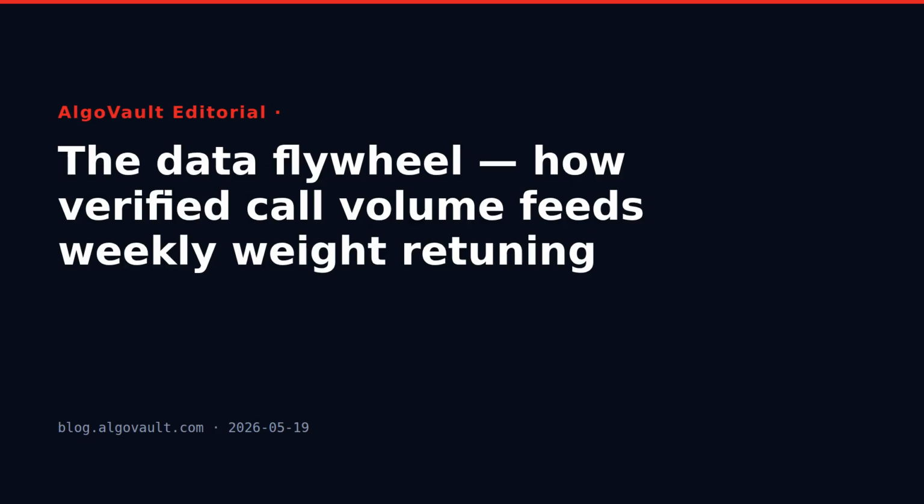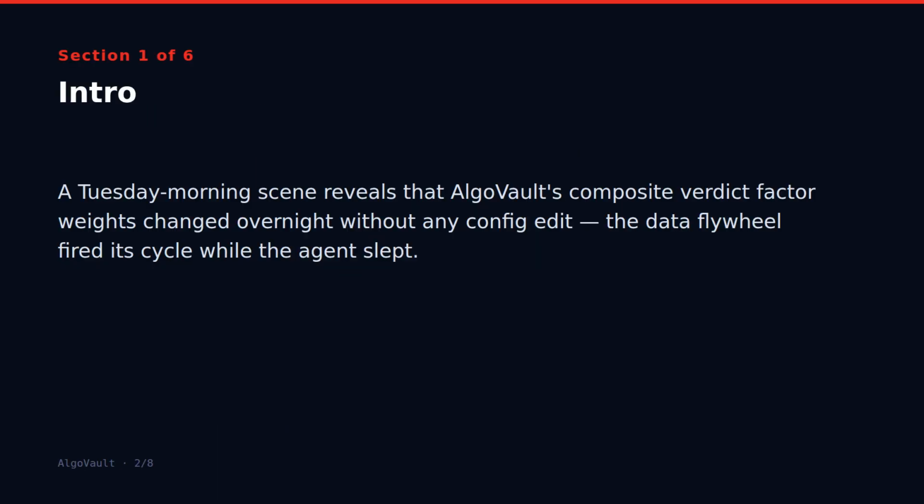The weights shifted because last week's published calls resolved, and AlgoVault's data flywheel completed its cycle overnight. That is the mechanic this post explains. How every verified call that resolves becomes a training datum for next week's weight update, and how that closed loop is what separates a live accountability system from a perpetually optimistic backtest.